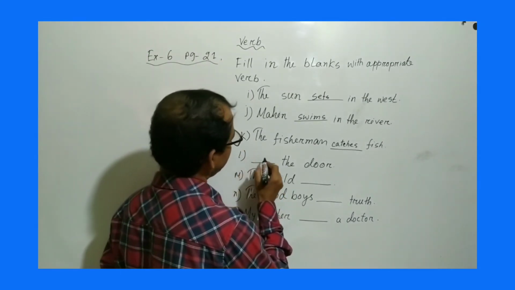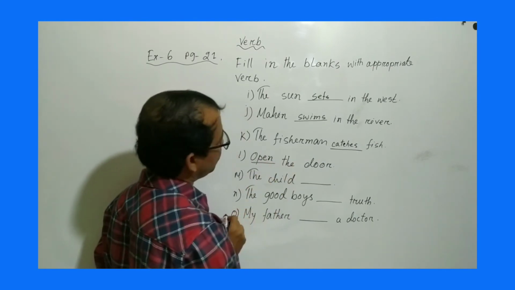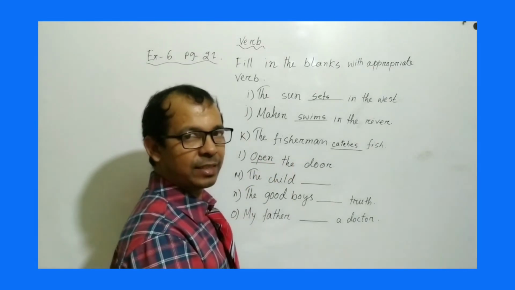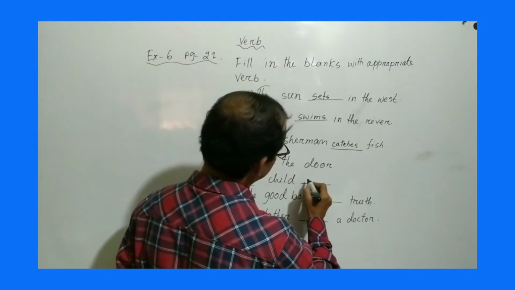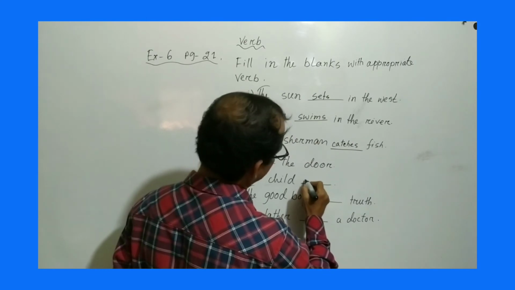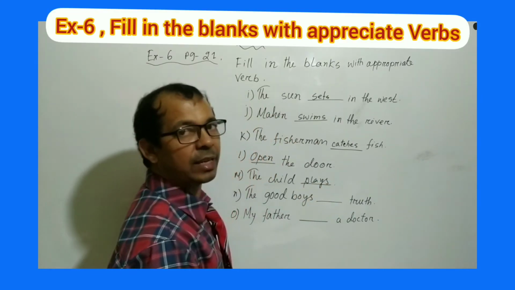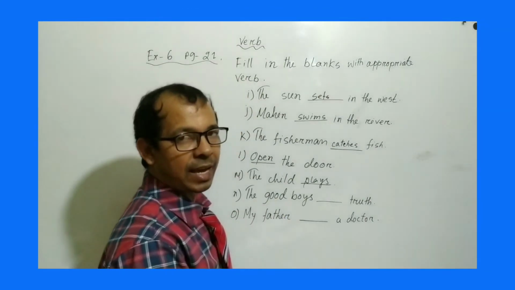What verbs can you write here? Open, O-P-E-N, open the door. The child dash. What does the child do? Okay, the child plays, P-L-A-Y-S, the child plays.